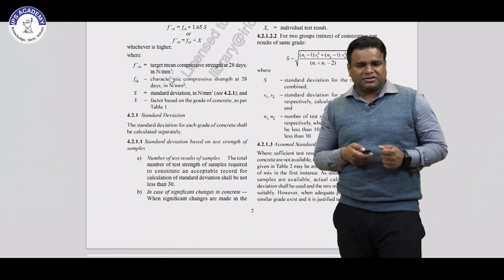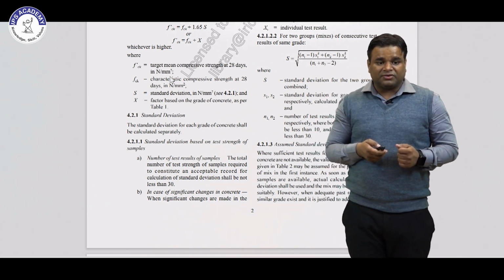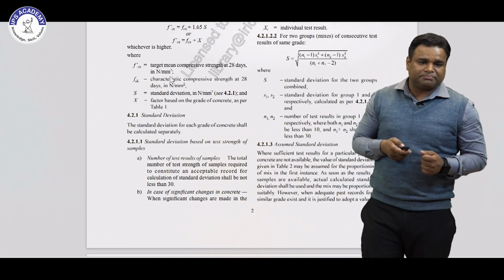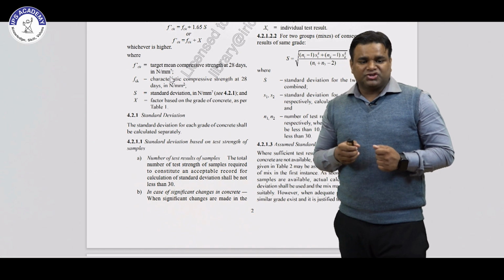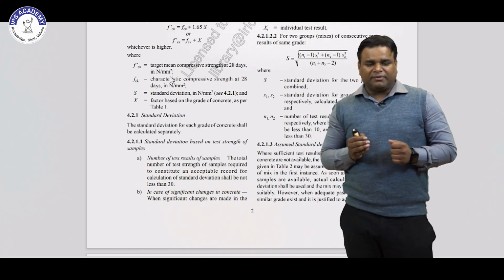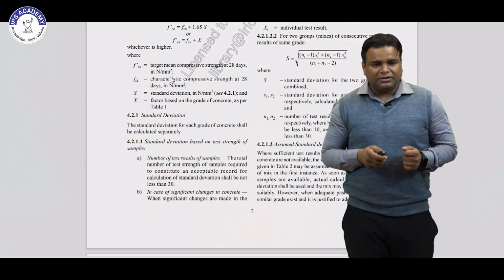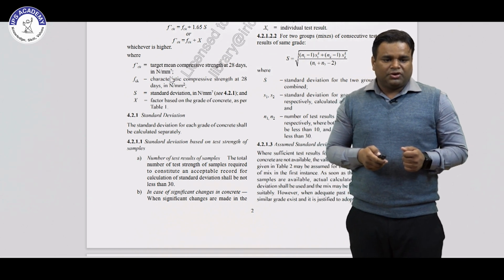So standard deviation is based on the strength of the samples. The number of test samples should be not less than 30, it should be greater than 30. So the minimum number of samples should be 30 for the standard deviation.